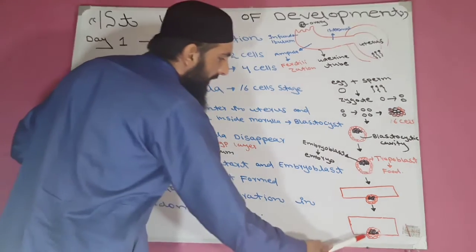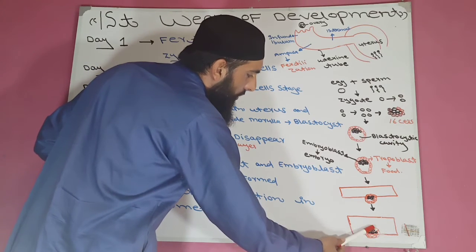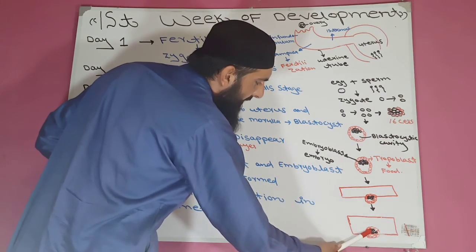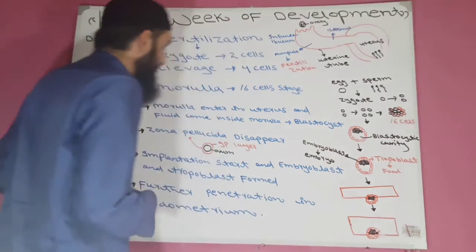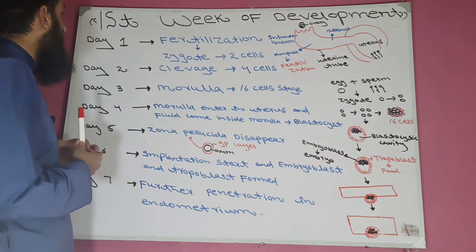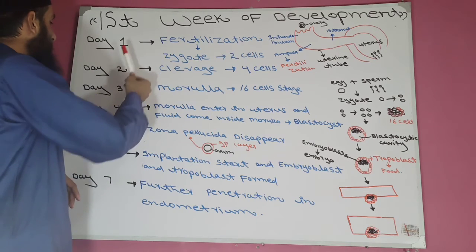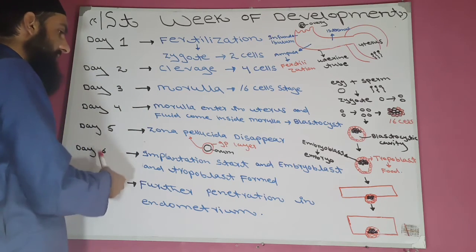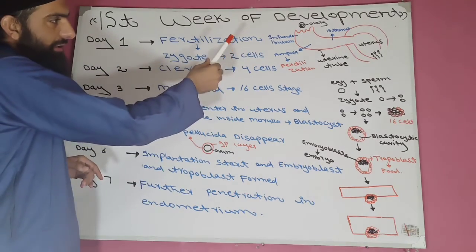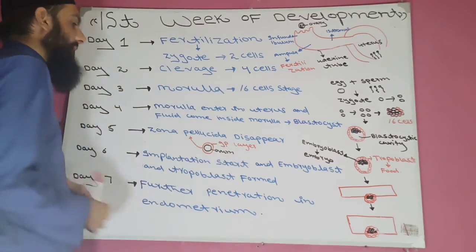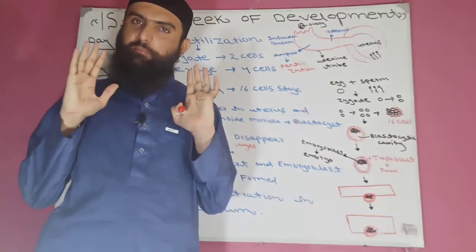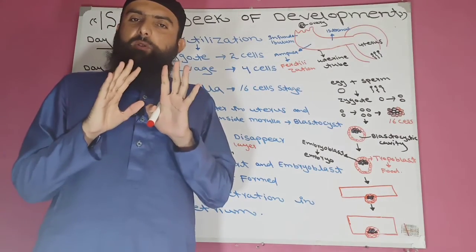On day 7 there will be further penetration of the embryo in the endometrium of the uterus. Here there is less penetration, and on day 7 there is more penetration. Today we studied the first week of development, which events occur on day 1, day 2, day 3, day 4, day 5, day 6 and day 7. First we understood from theory, and second from the diagram. Now our topic, the first week of development, is completed.